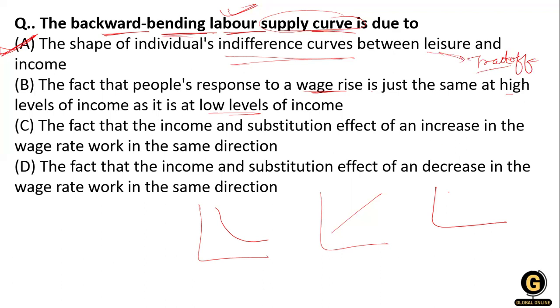The keyword is trade-off, and this trade-off is a comparison. A comparison of what? The comparison of wages received.